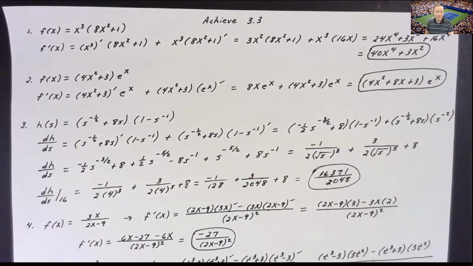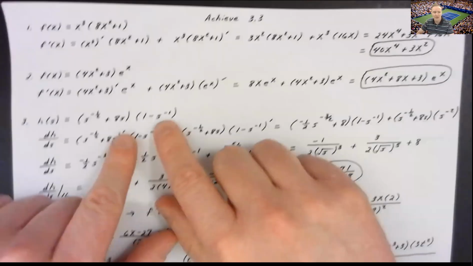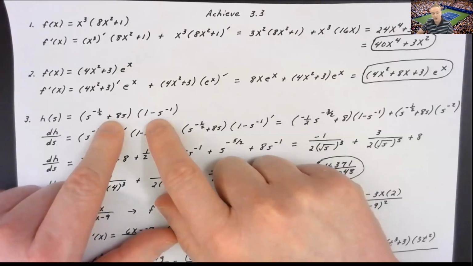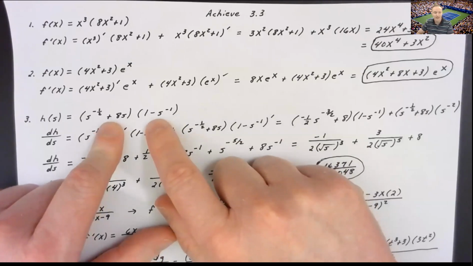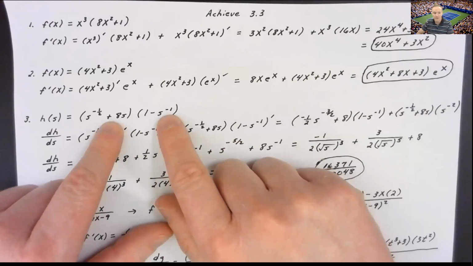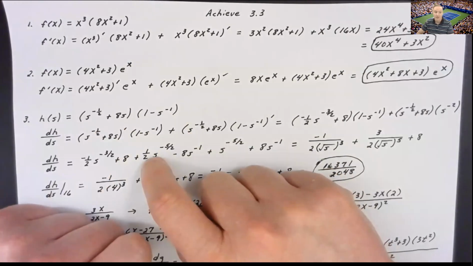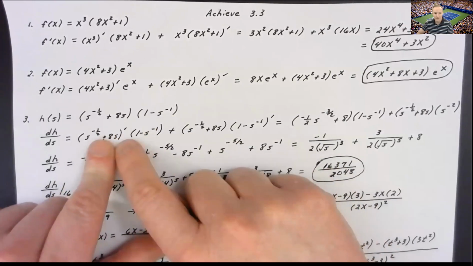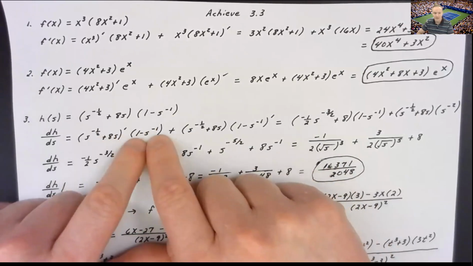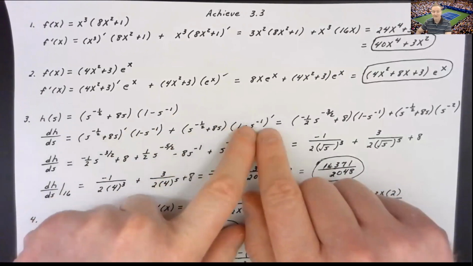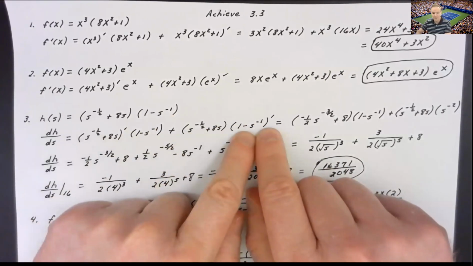My next problem gave me h as a function of s. And again, of course, it's a product. I had s to the negative 1/2 plus 8s for my first group, times the group 1 minus s to the negative 1 for the second group. So I said, okay, product rule is going to tell me I need to take the derivative of the first group times the second, plus the first group times the derivative of the second group.